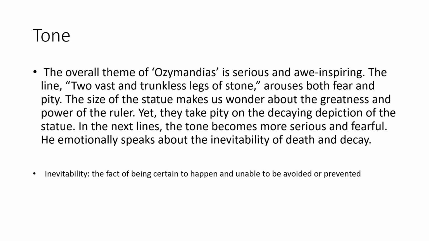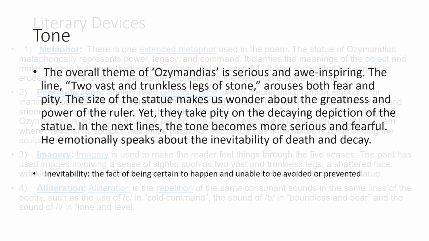He emotionally speaks about the inevitability of death and decay. Inevitability means the fact of being certain to happen and unable to be avoided or prevented. So nobody can prevent death and decay. So this is the tone of the poem.